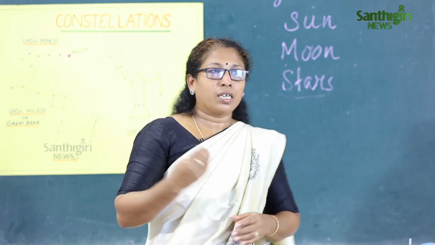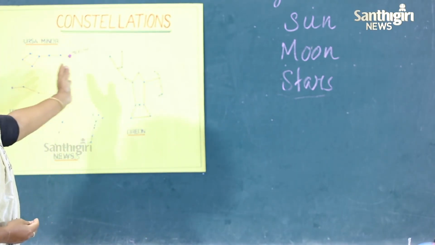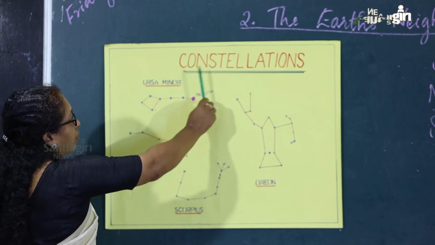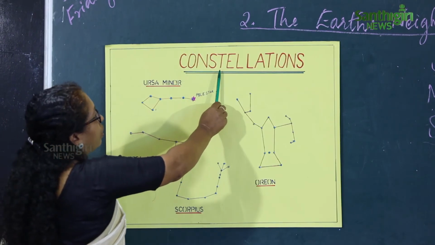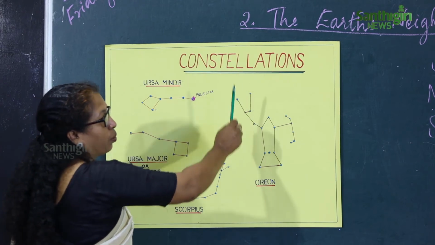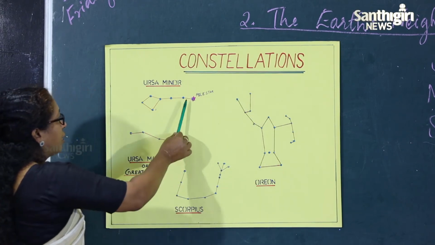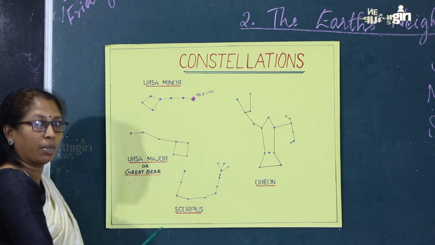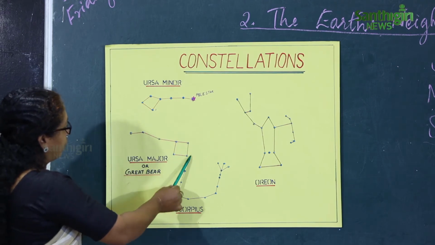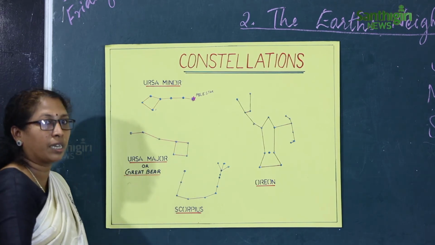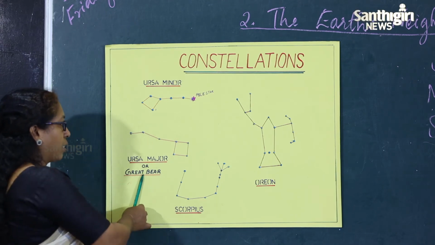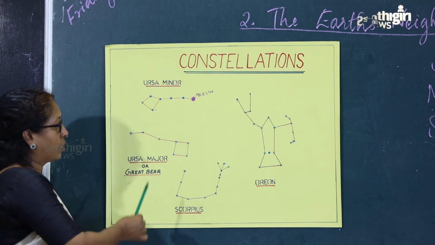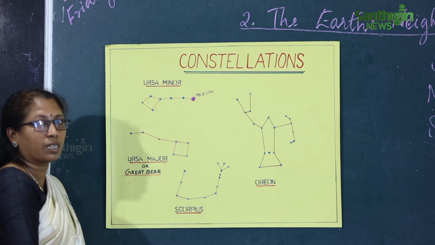And here are the pictures of some constellations. Look here, these are the constellations. Constellation, listen to the spelling: C-O-N-S-T-E-L-L-A-T-I-O-N-S, constellations. Some of the stars come together to form a pattern. Here this pattern is known as the Great Bear. It is the clearest constellation. Otherwise it is known as Ursa Major or the Saptarshi. Seven stars are here. That is why it is known as the Saptarshi.